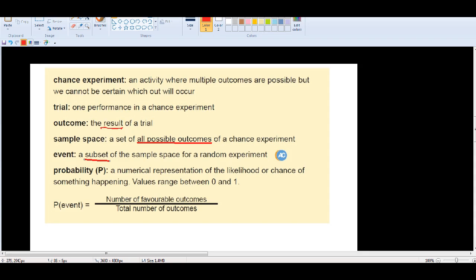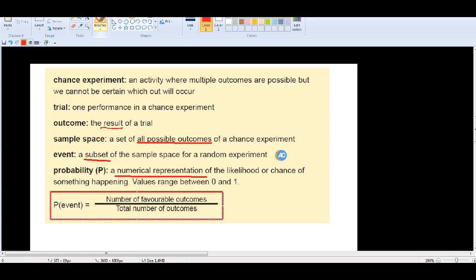Probability. In math, probability is a number, a numerical representation. That means you can represent the likelihood by using numbers. This is a very important definition: P(event), the probability of the event, equals the number of favorable outcomes divided by the total number of outcomes.